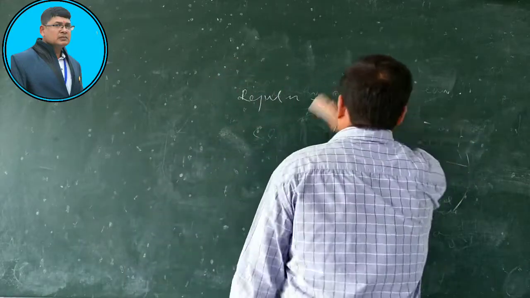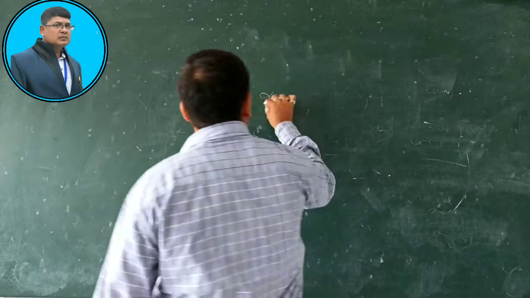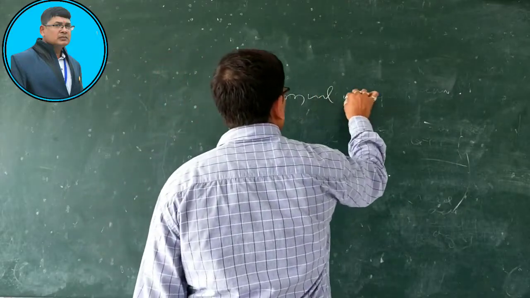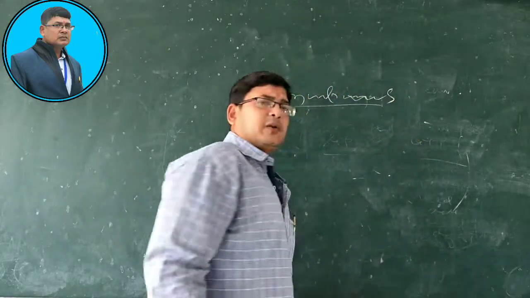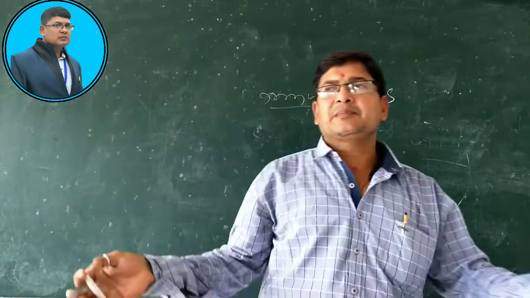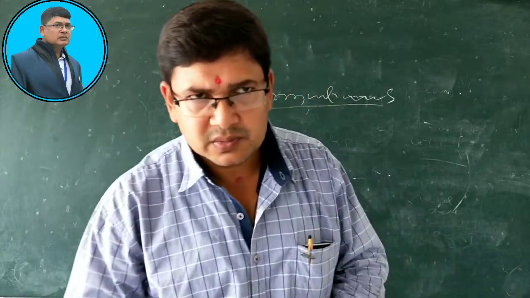Then irregular verb. Irregular verbs are those verbs that have three different forms or different spellings.